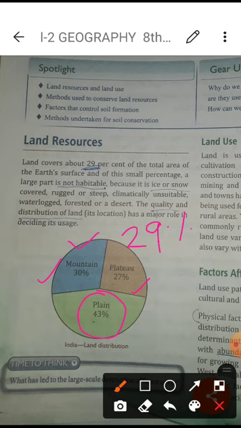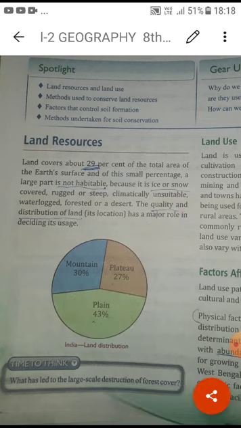The plateau area is not totally suitable for plants. Different kinds of minerals we do get from the plateaus, but only the 43% plain area is where crops and vegetation life are possible. So this is the land distribution. By this diagram we can understand how the land is divided into different locations, so it has a big role in deciding its uses.